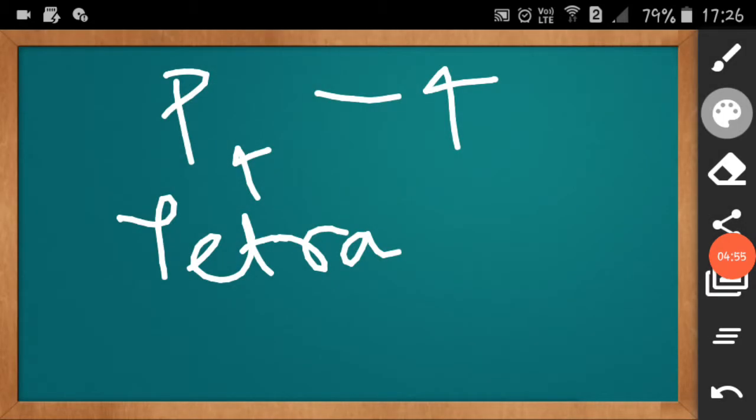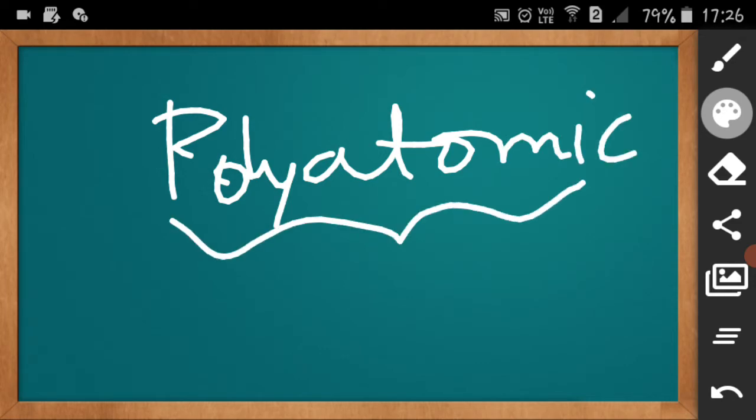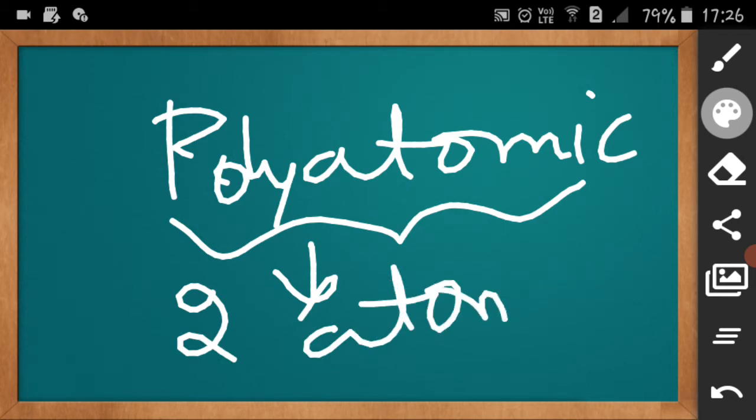Now you should know the word polyatomic also. Polyatomic means more than two atoms are present. Instead of saying triatomic or tetraatomic, if more than two atoms are present, then we say it is polyatomic.